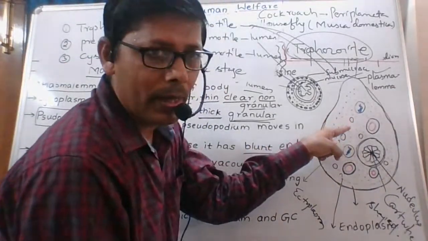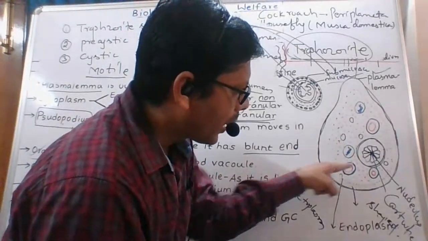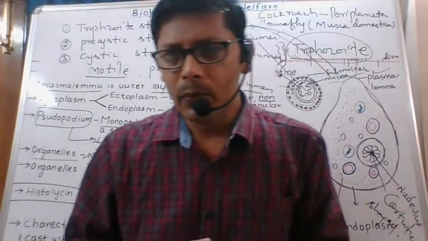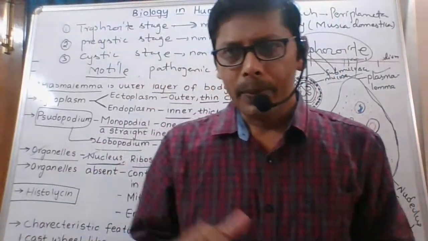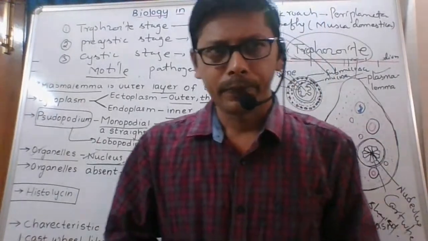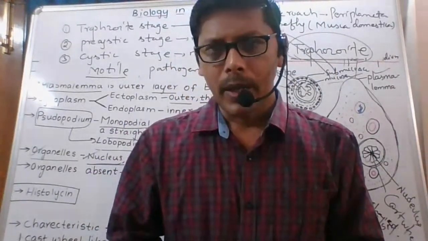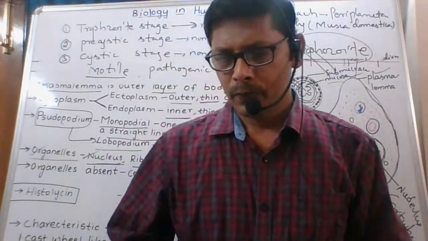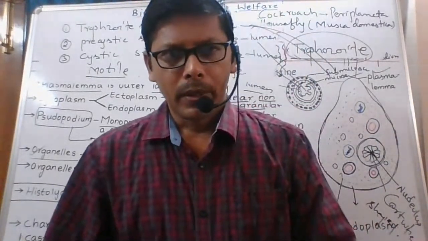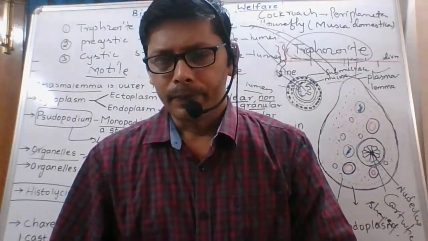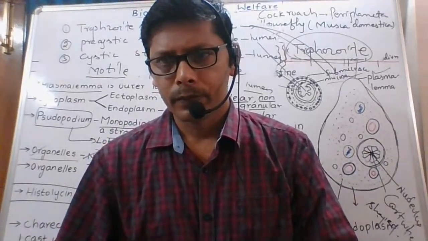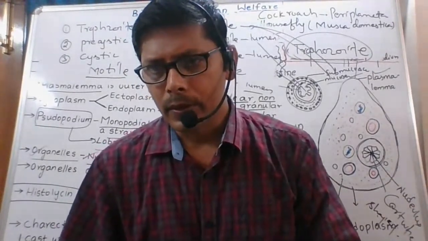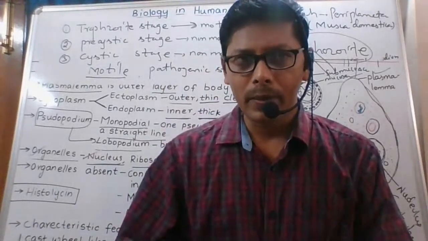Here I have shown you these red black colored ones. These are ribosomes. Ribosomes are involved in... Can you type in your answer? Quickly type in your answer. Lakshmi Devi, right, very good. Protein synthesis. Ribosomes are involved in protein synthesis.